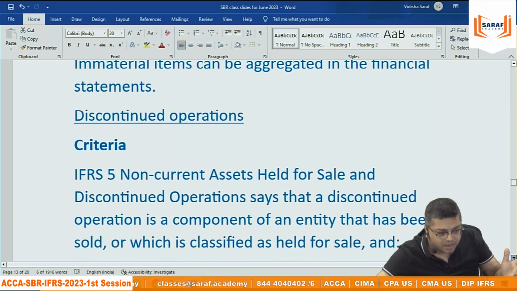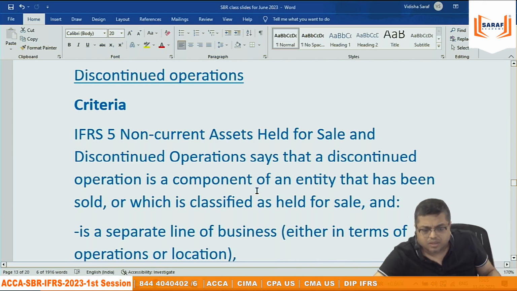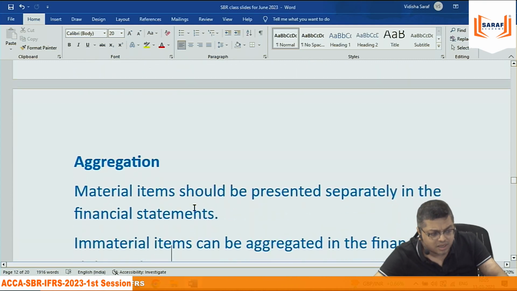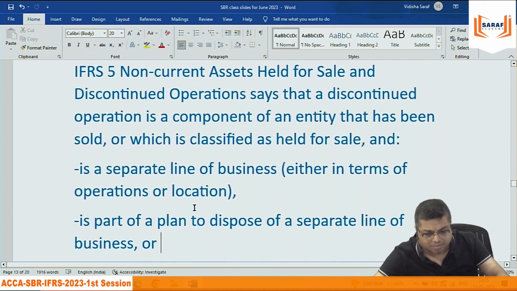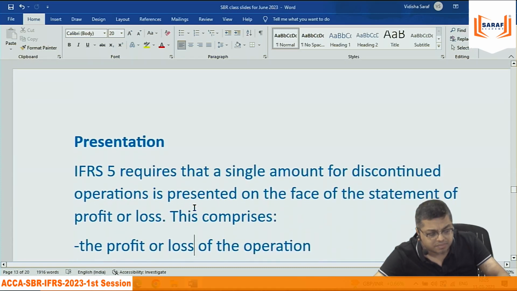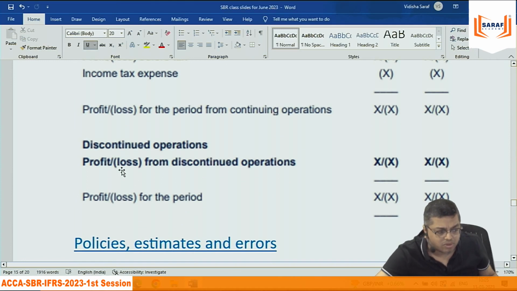Now I'm not reading from here, you can read this. Suppose I am teaching 5 courses: ACCA, CIMA, CMA, CPA, Diploma, IFRS. And one of the courses I will not teach. I am not saying, just for example, one of the courses I am not teaching. I will not teach from now onwards. I have decided I will not teach that. So we say that in the P&L account, the income, profit or loss will be divided into 2 parts.